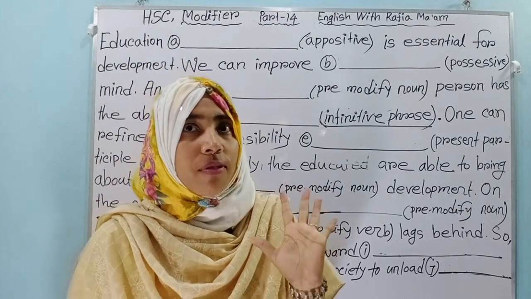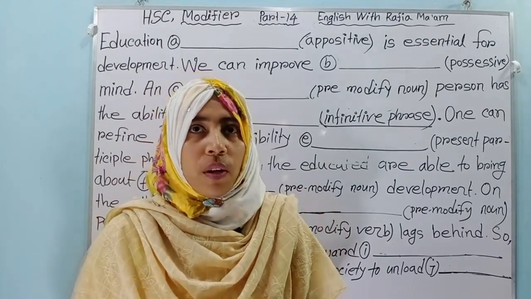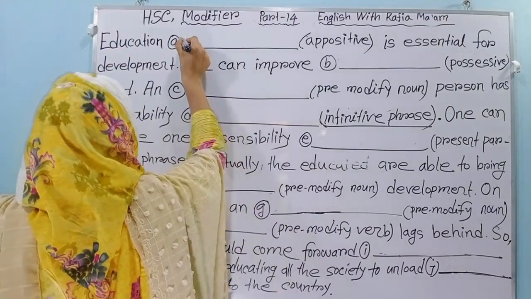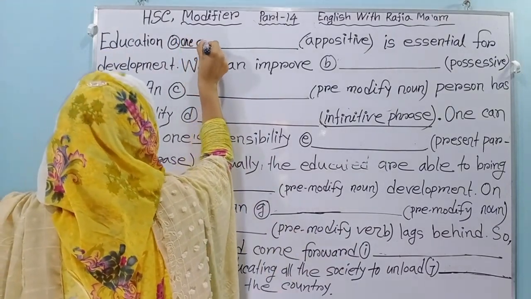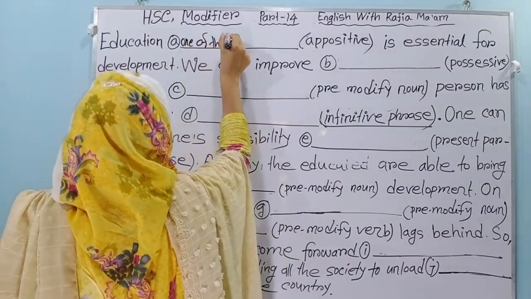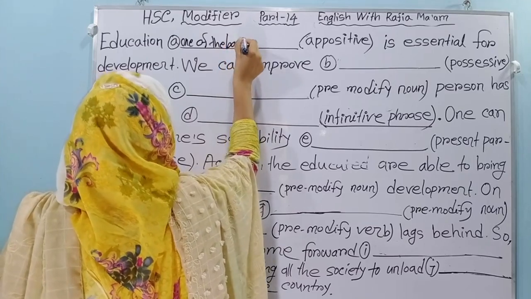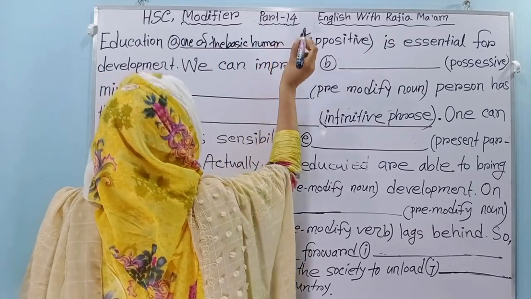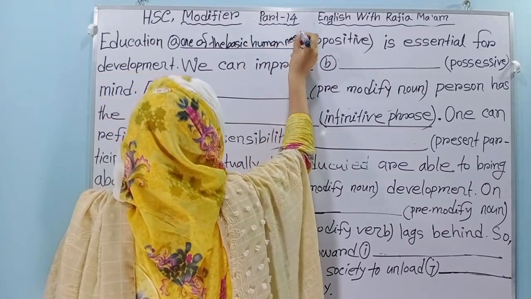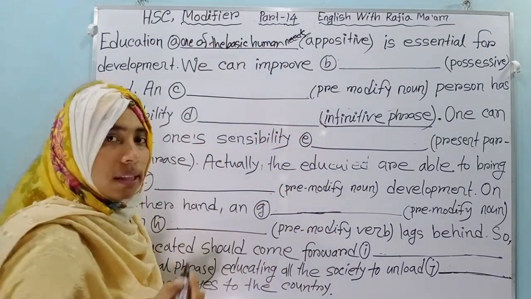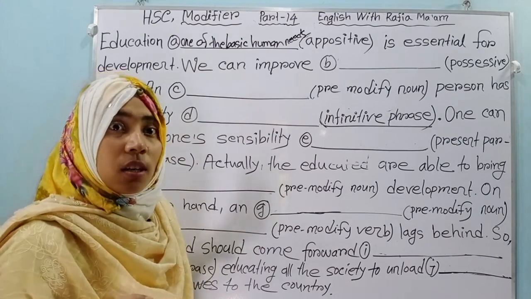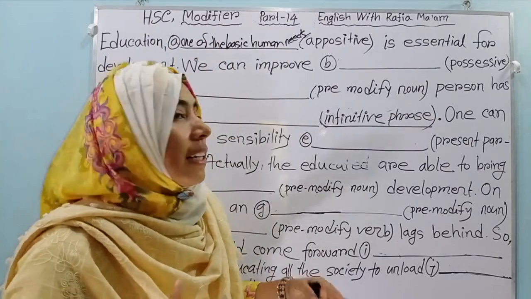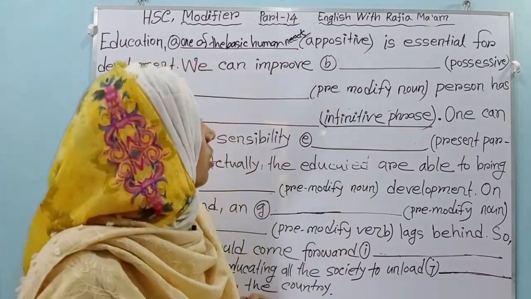You know we have five human needs, and education is one of them. So you can write here "one of the basic human needs." So actually, education, one of the basic human needs, is essential for development.